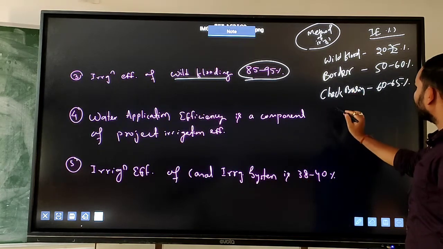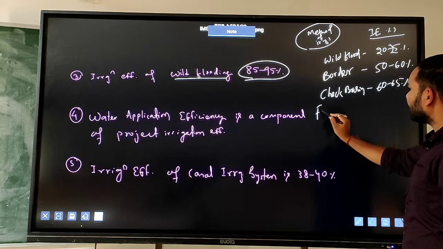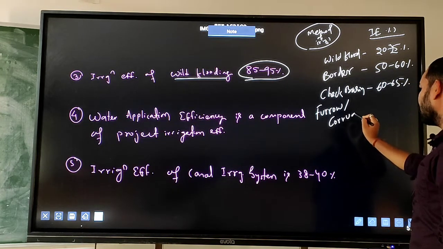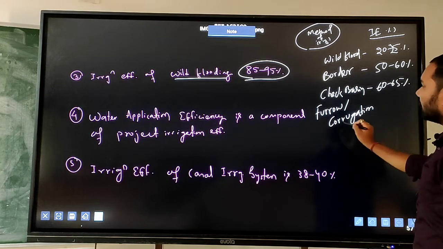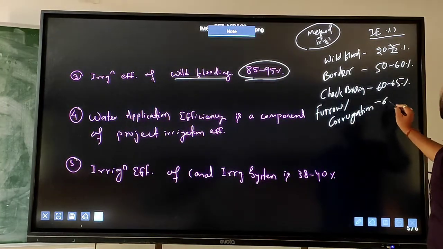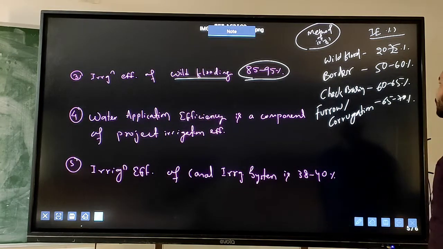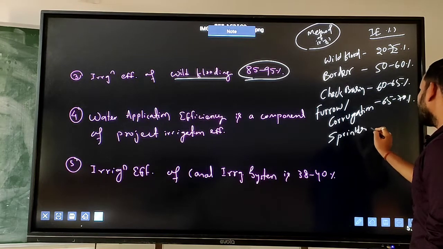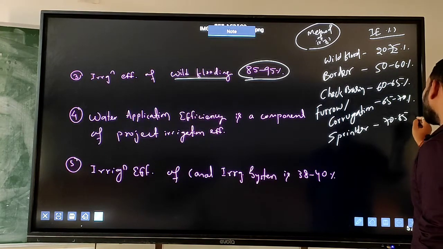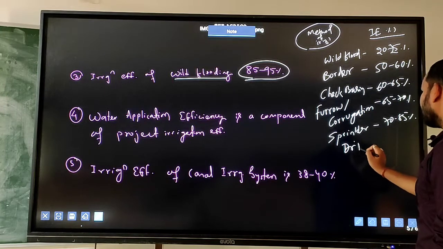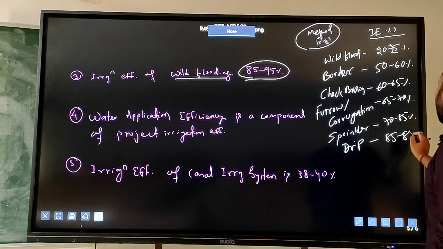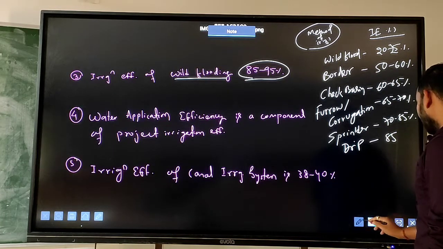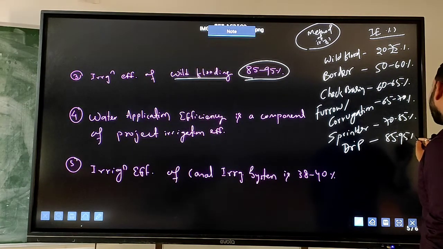If it is furrow irrigation, or corrugation, which is a modified form of furrow irrigation, it is 65 to 70%. If it is the sprinkler method, then it will be 70 to 85%. If it is the drip method of irrigation, then the efficiency will be 85 to 95%.